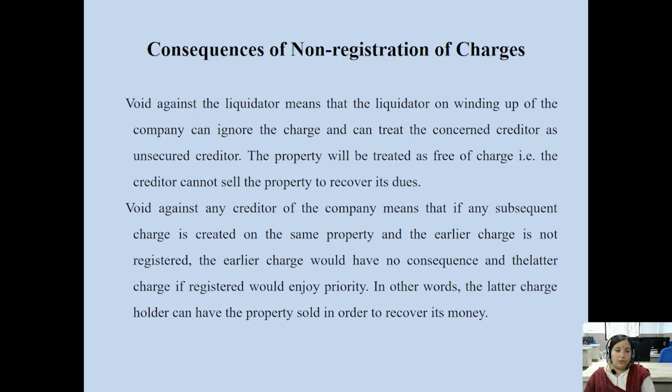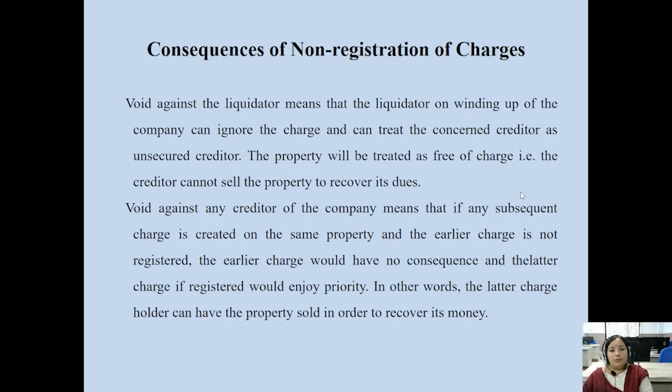It is not recorded. It is not registered with the registrar of companies. There is no proper record of any charge created on the asset. It's not in the record, so how can you make that person liable for the payment of your dues? That property can be utilized for the interest of the company, for the payment of loans of the company, and for other purposes of the company. So the property will be treated as free of charge. There is no charge over the assets of the company, and the creditors cannot sell the property to recover their dues.